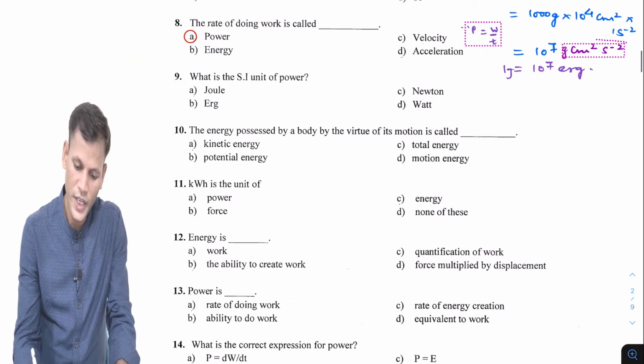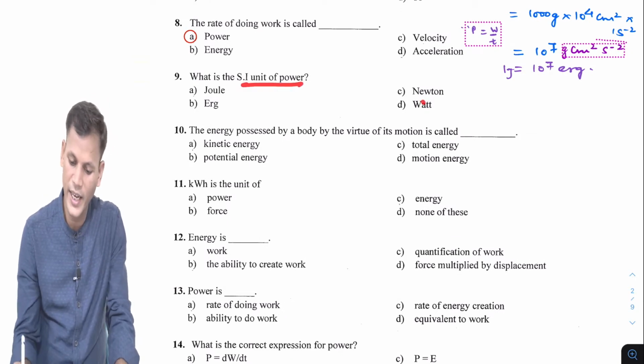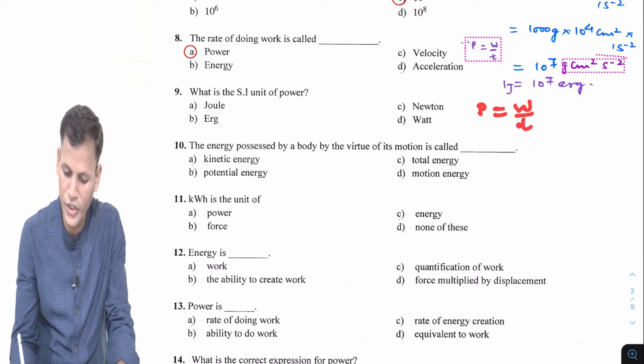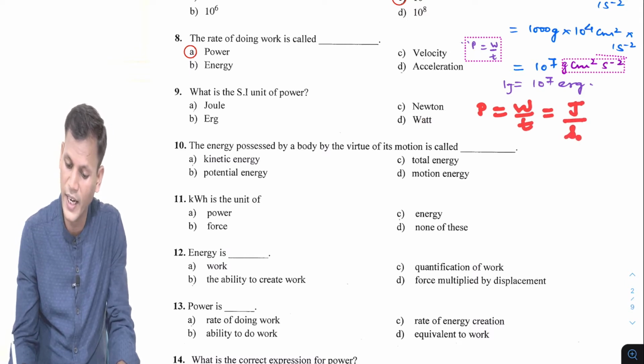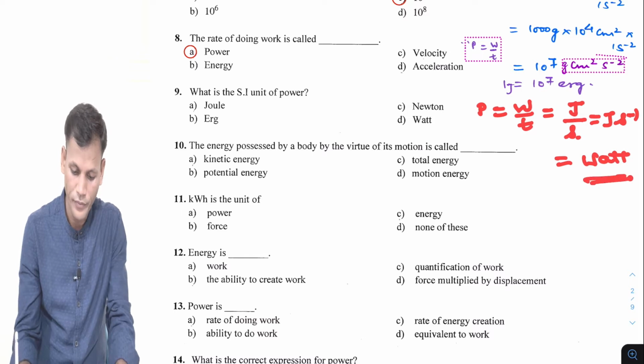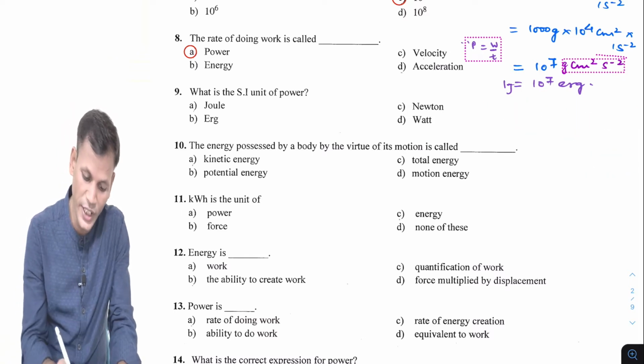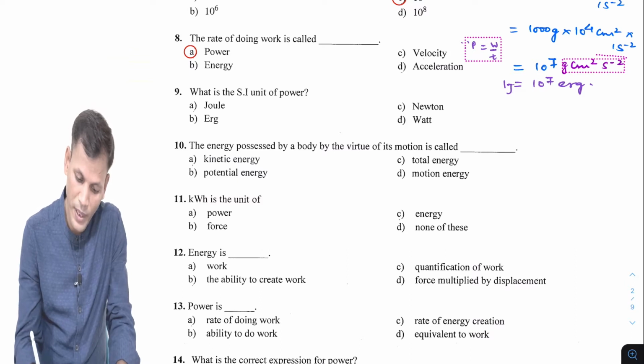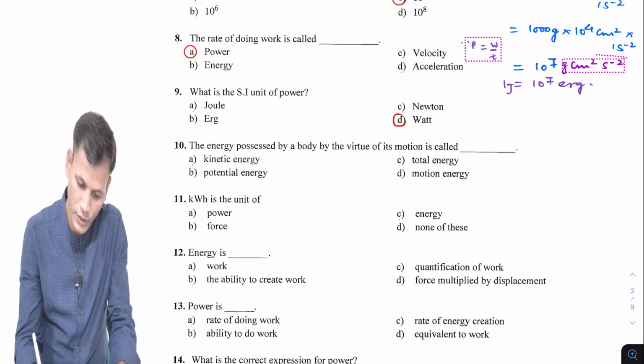Next question, what is the SI unit of power? Since power is work done upon time, unit of work done is joule, upon time is second, so joule per second, and joule per second is called watt. So SI unit of power is watt.